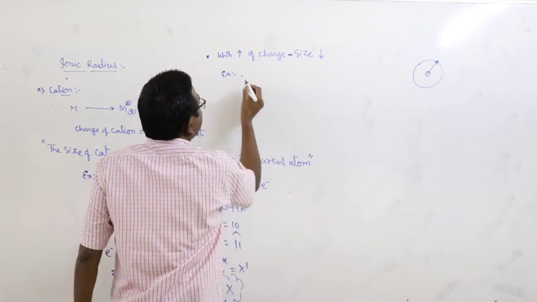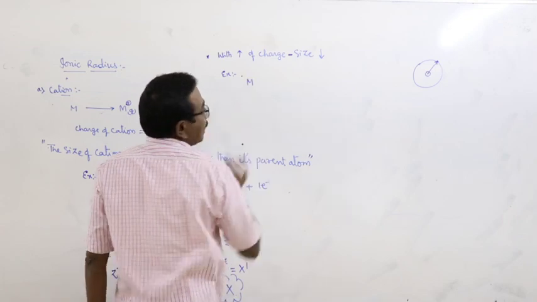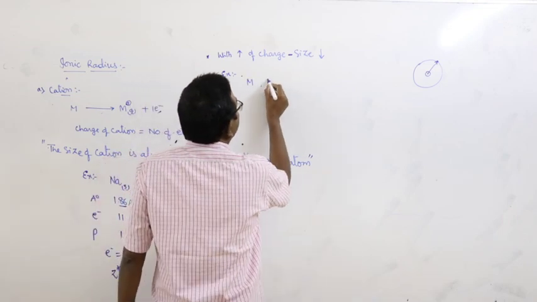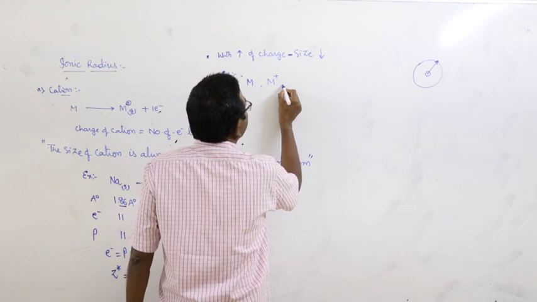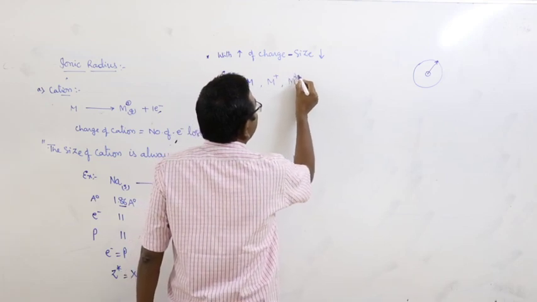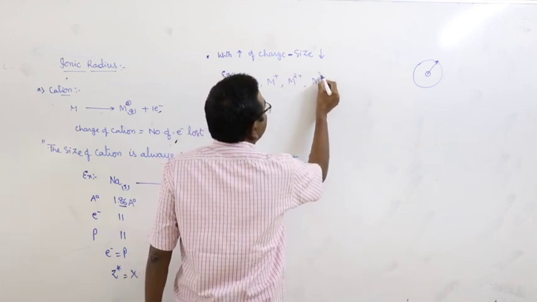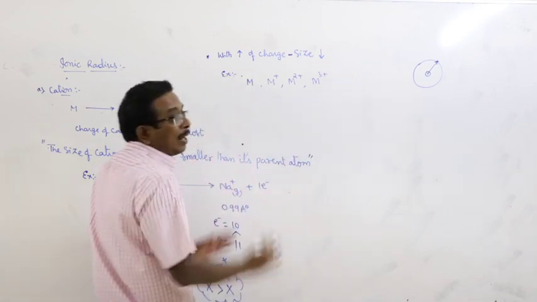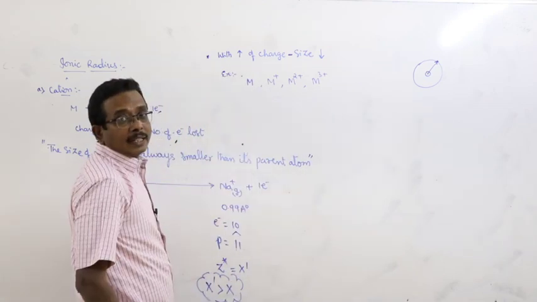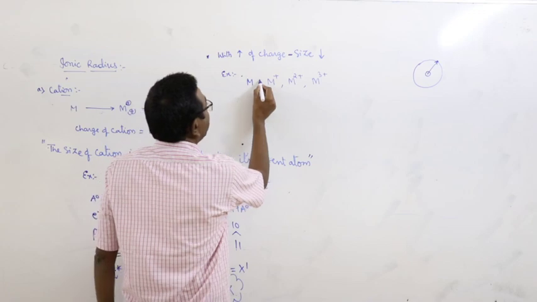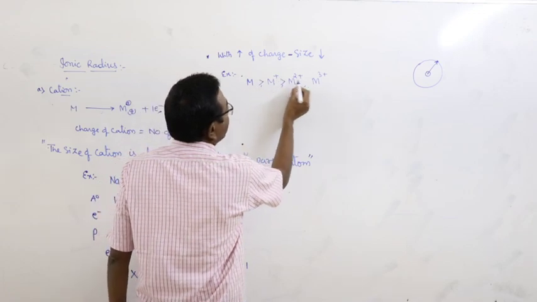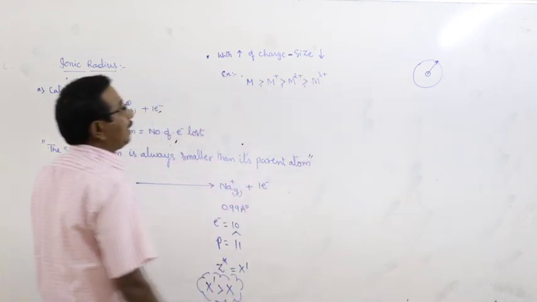Example: let us consider a metal atom, M. By losing one electron it forms M plus, and then M2 plus and M3 plus, etc. What about the order of the size of the ions? M is greater than M plus, which is greater than M2 plus, which is greater than M3 plus.